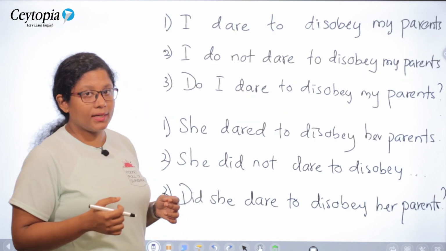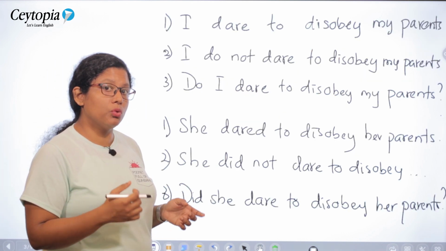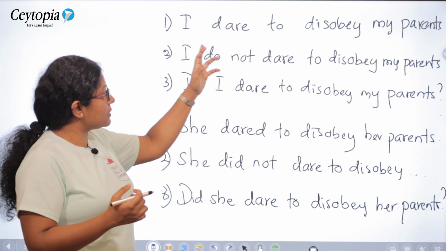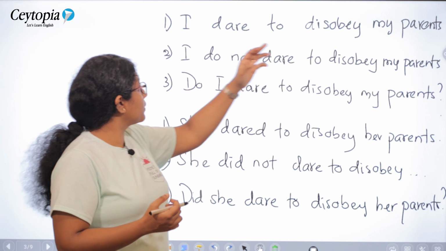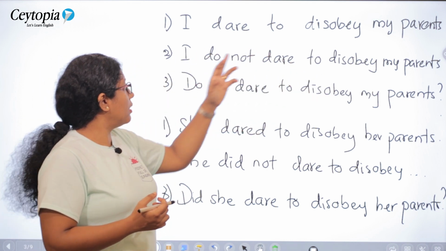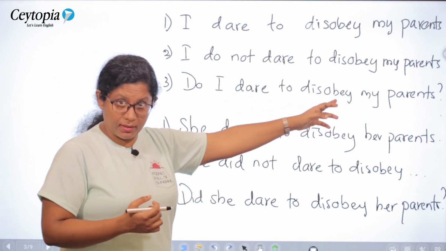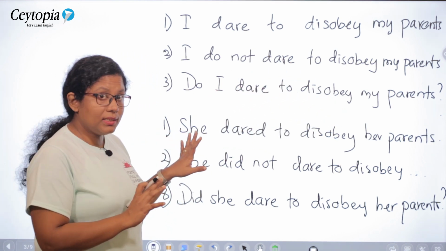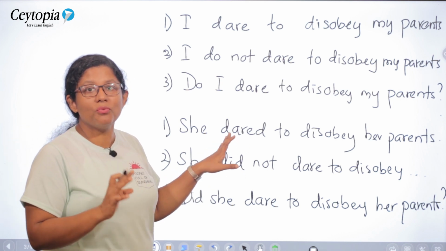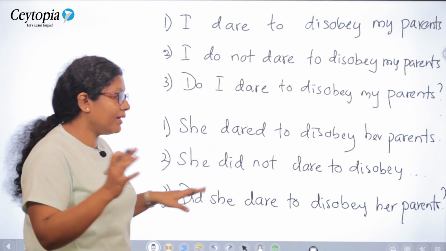When you have dare with the first person pronoun, you have its base form. I dare to disobey my parents. Negative, I do not dare to disobey my parents. Do I dare to disobey my parents? The question. In the second example, you have the past tense form of the verb dare, that is dared.